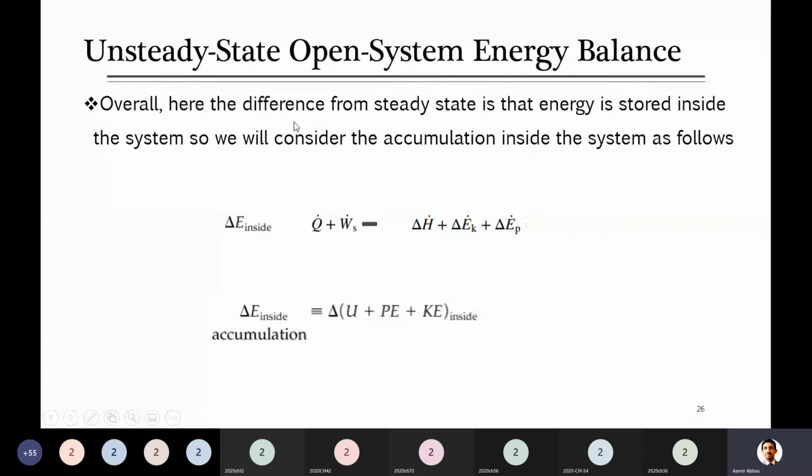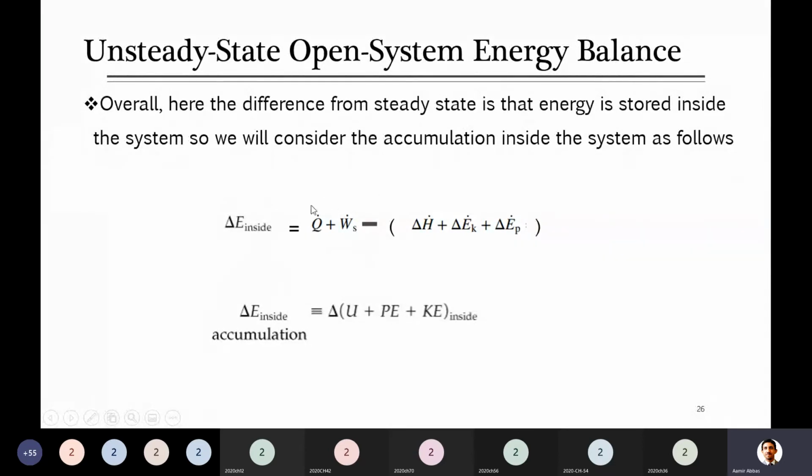As I mentioned, the difference from the steady state in this unsteady state system is that energy is stored inside the system. It means we have to consider the accumulation term. As per the previous slide, accumulation is equal to input minus output.